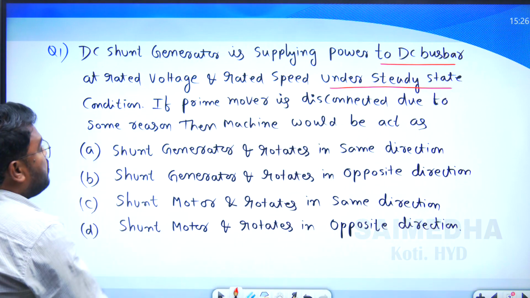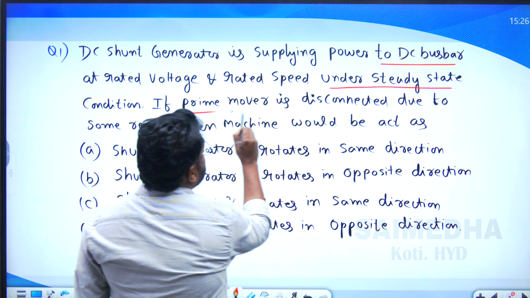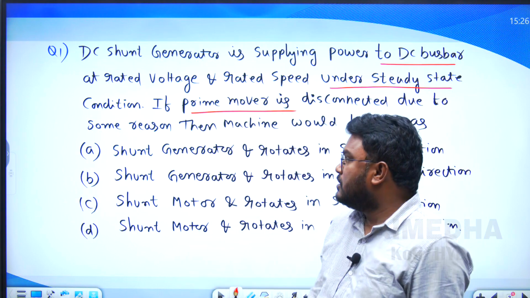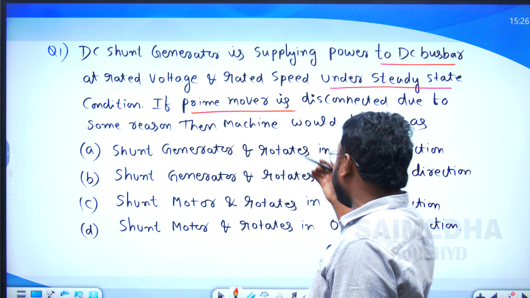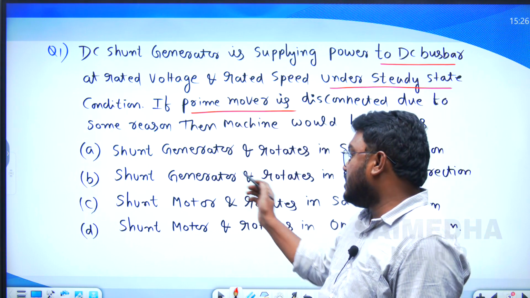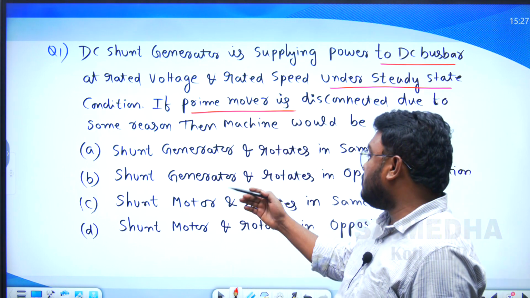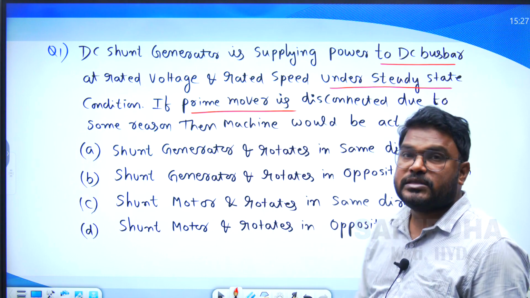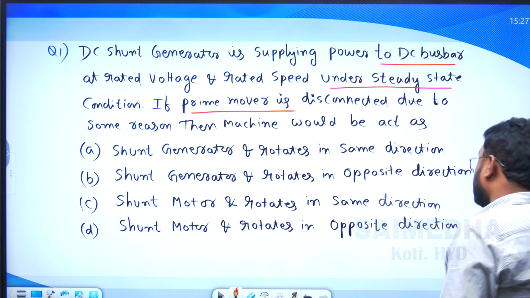So at rated voltage and rated speed, if the prime mover is disconnected due to some reason, then the machine would act as: shunt generator rotating in the same direction, shunt generator rotating in the opposite direction, shunt motor rotating in the same direction, or shunt motor rotating in the opposite direction. Okay, how do we solve this question?